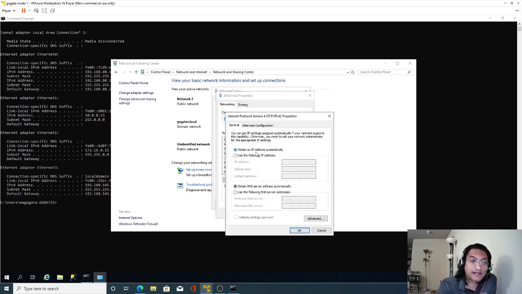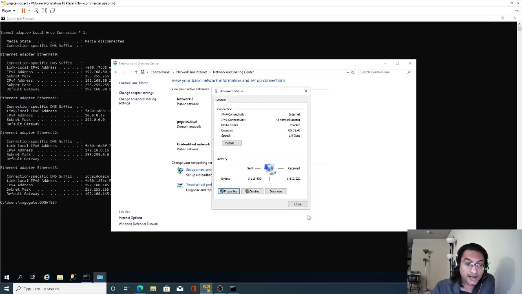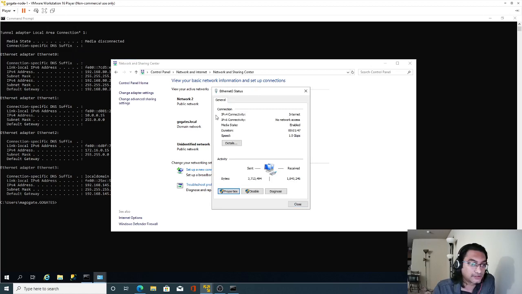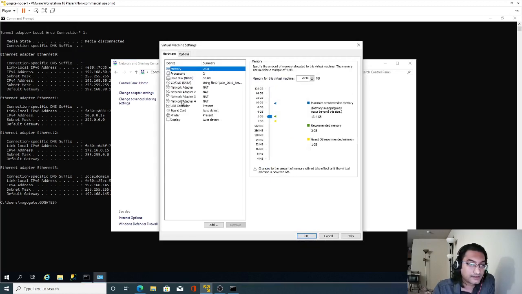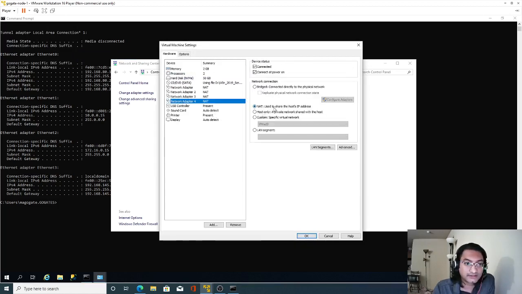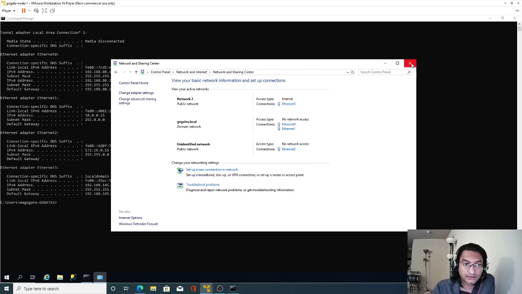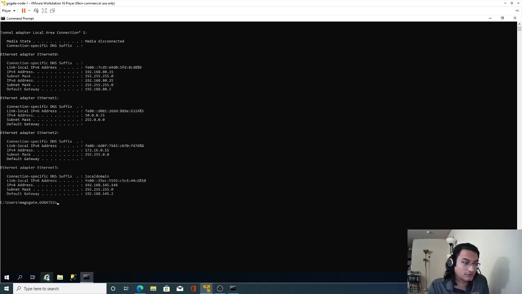So this IP address is taken from my local machine. Reason being, when we added the NIC card, we selected that property. If I go back to virtual machine settings, this is the fourth one. See, it says use to share the host's IP address. Perfect. Okay, now we should be able to connect to internet.